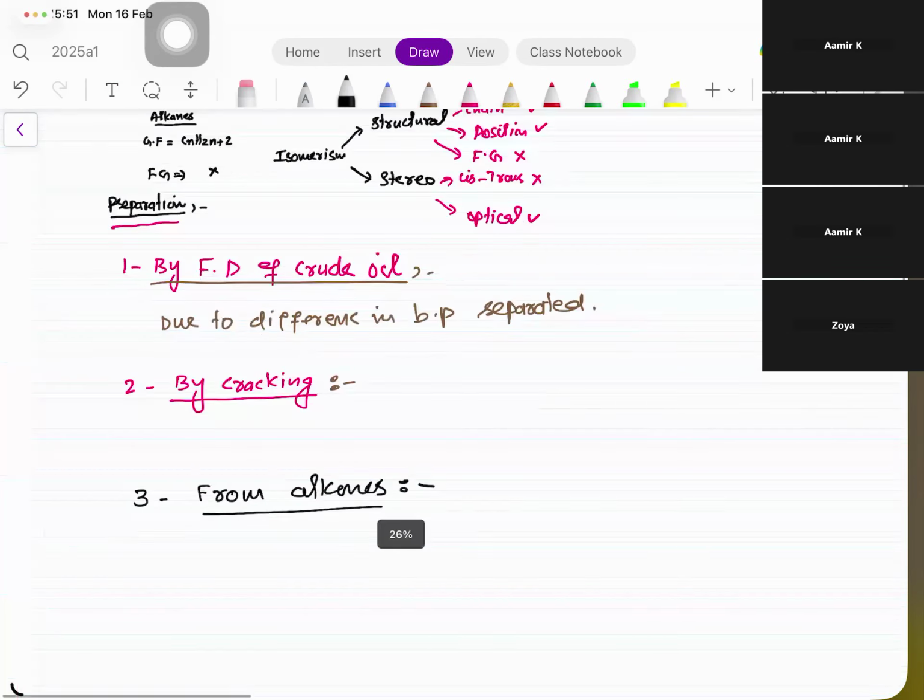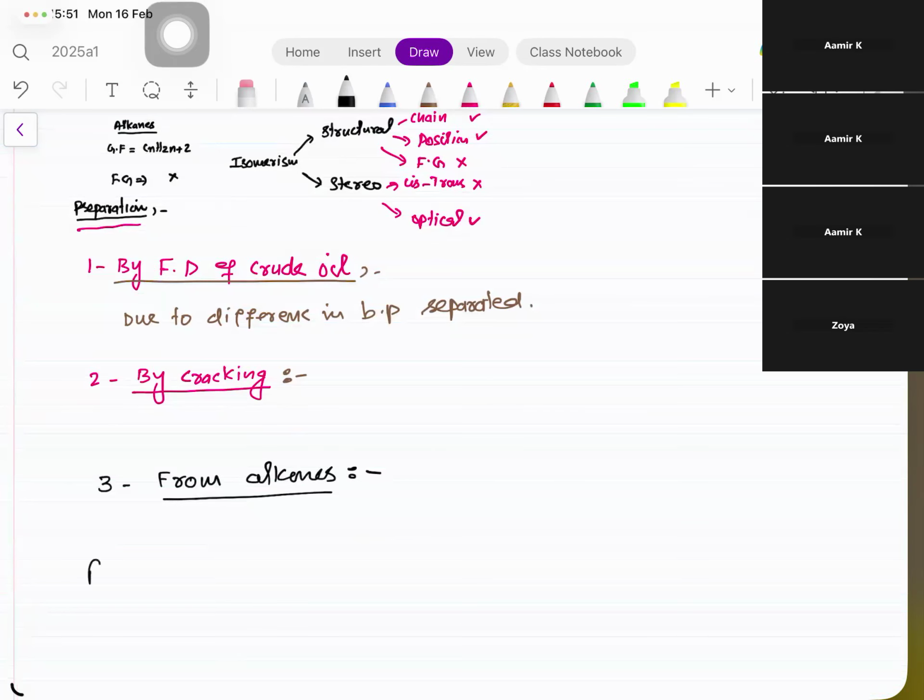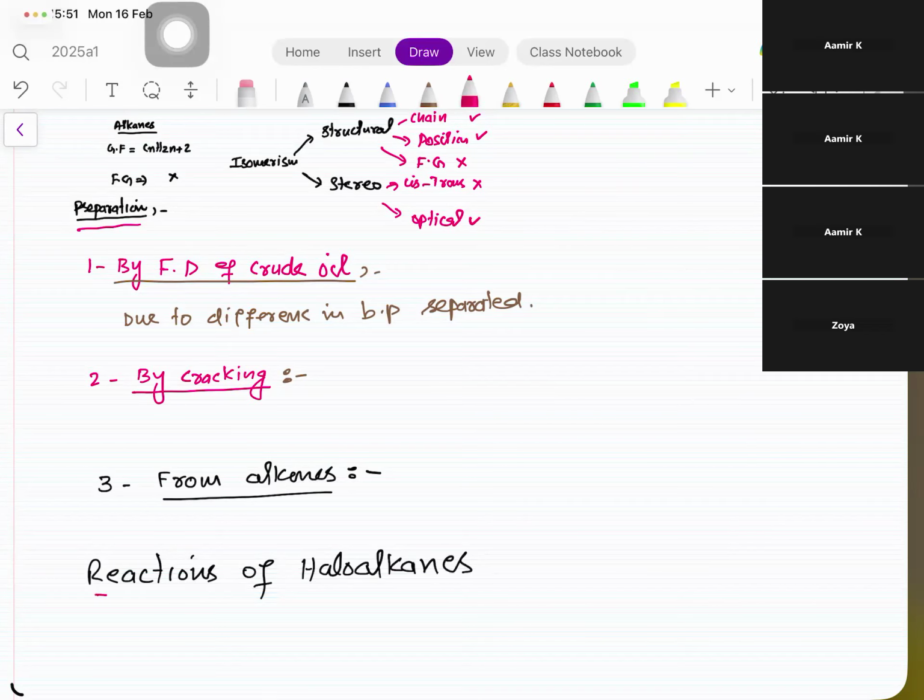At this moment, you just leave it. Come to the reactions of haloalkanes now. Oh, sorry, reactions of alkanes. My apologies. Reactions of alkanes.